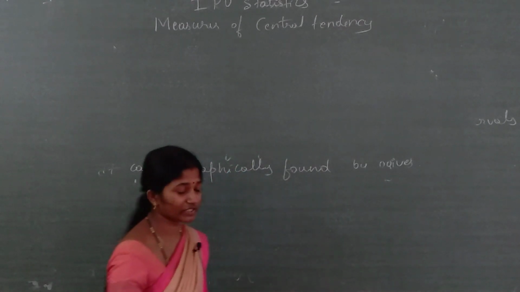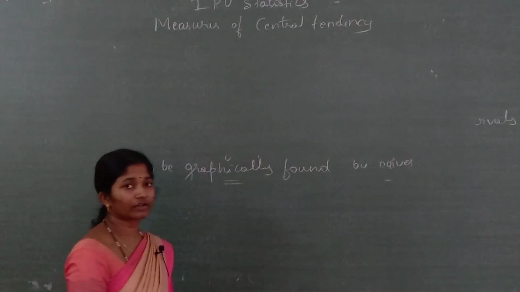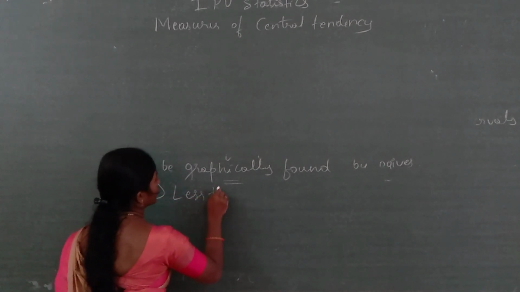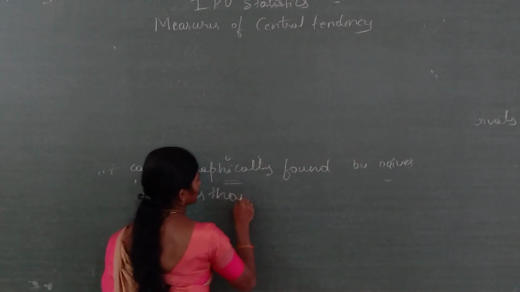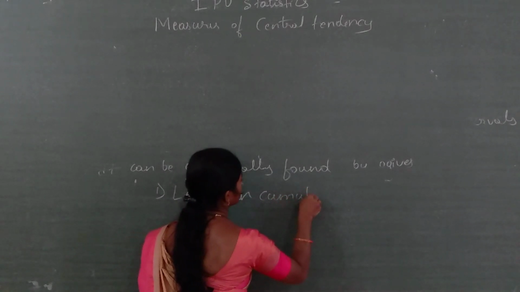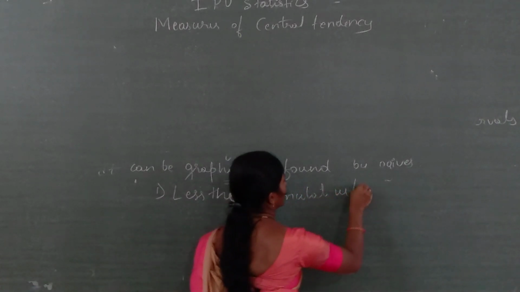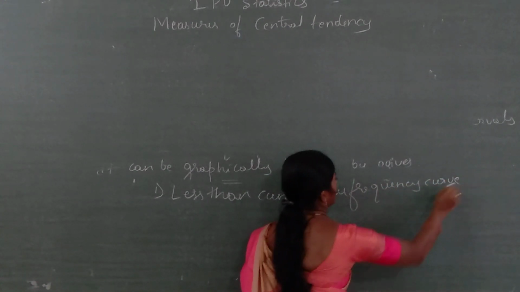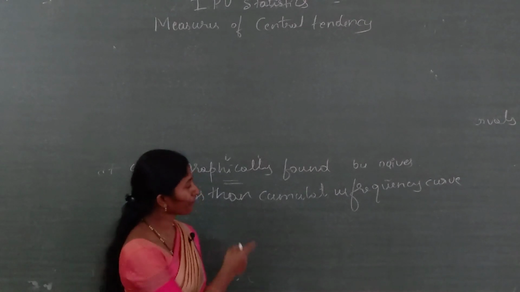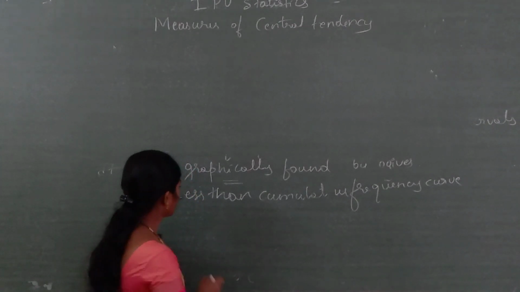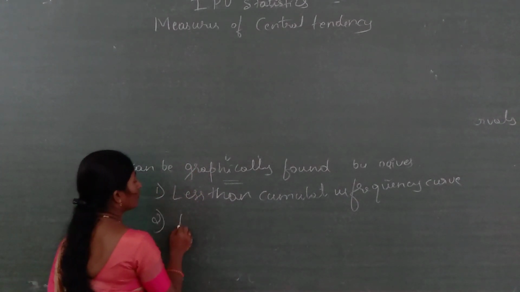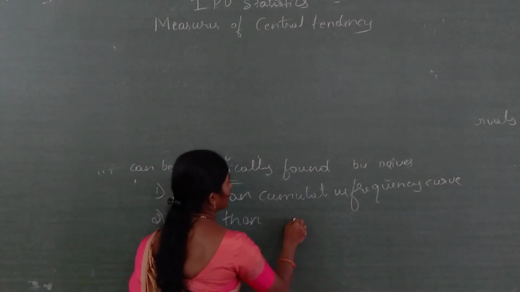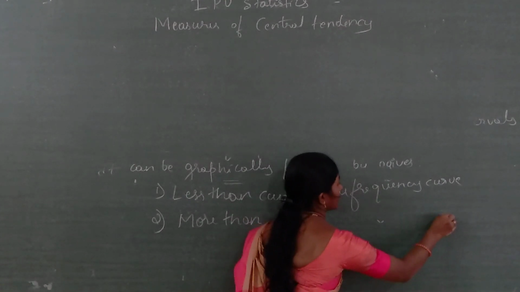By using a graph also we can find the median. One is the less than cumulative frequency curve, and another one is the more than cumulative frequency curve.